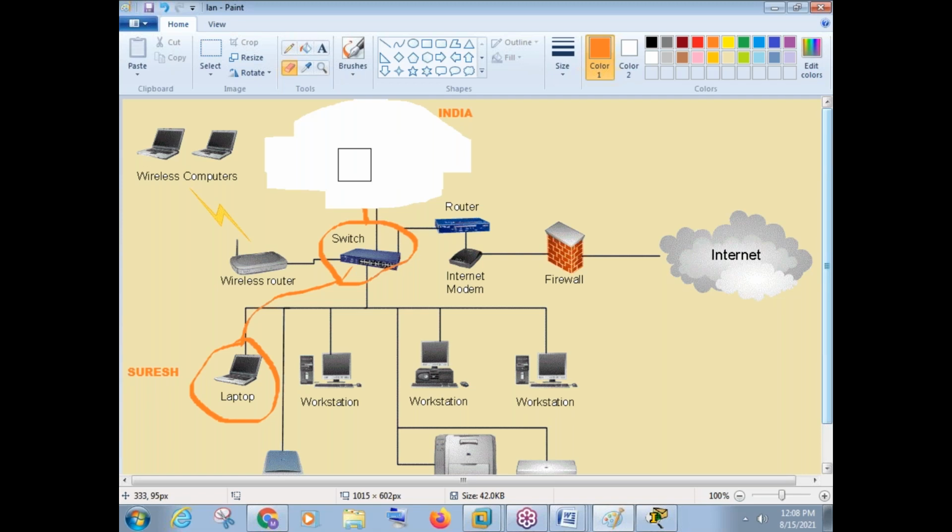Remember, I told you in the beginning of this class, I said server, router, switches, or any device, they will not work on their own. There should be someone who should configure it. So cloud computing means you are hosting your server over the cloud. But who should configure that server? You will just get a server there with an operating system. That's it. But the server must be configured. Someone should configure that server, right? And who is that person?